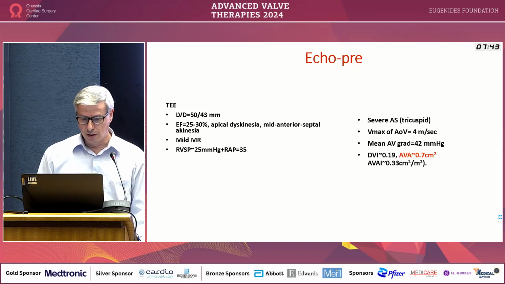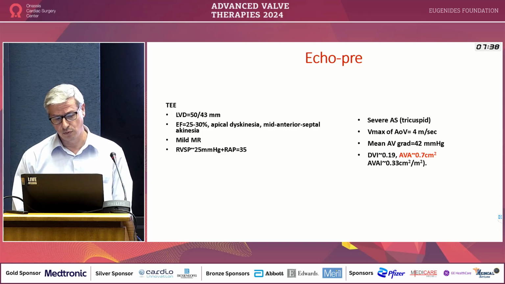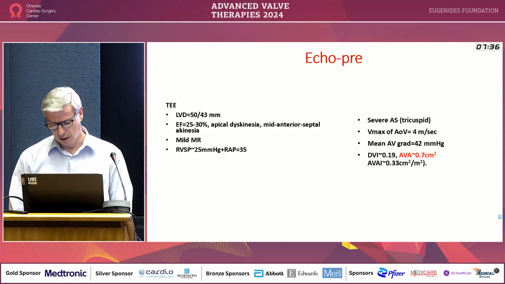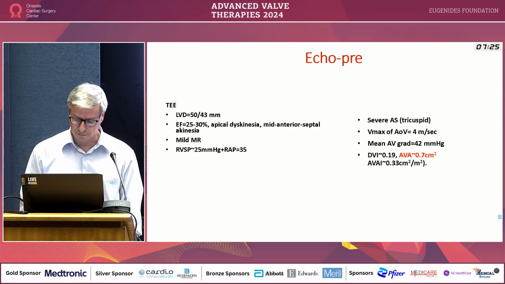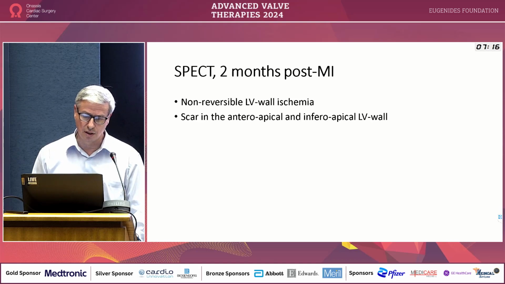So he had an ejection fraction that is very low, 25 to 30%, with mild MR and pretty normal pulmonary artery pressure. The aortic stenosis is very severe. Even with that low ejection fraction, he's able to generate a Vmax of the aortic valve of 4 meters per second. So our surgeon asked for a SPECT, which showed non-reversible ischemia. Actually, it was a scar in the anteroapical and inferoapical left ventricular wall.